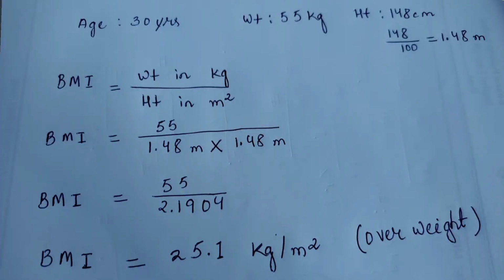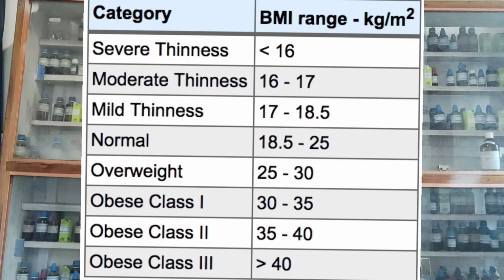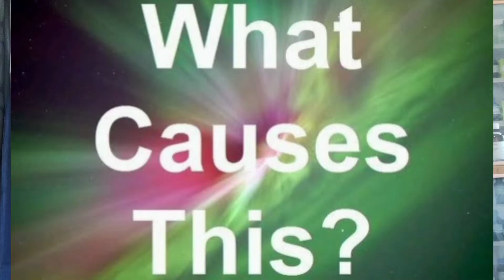So let's go back again to our example. We were calculating our BMI, and it has come as 25.1. Let's put it in the BMI table and see in which category 25.1 falls. Here it falls under overweight, so you are overweight. It is very important that you reach a normal body weight so that you lead a healthy life without diseases. So this was about BMI.